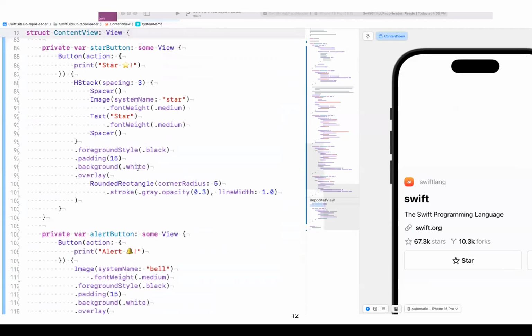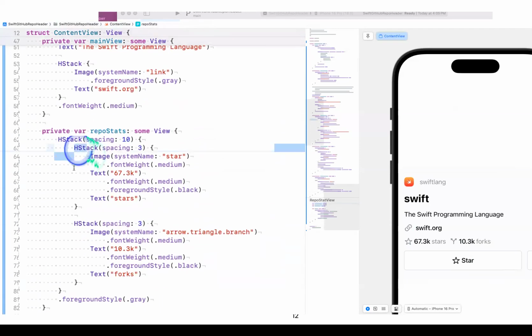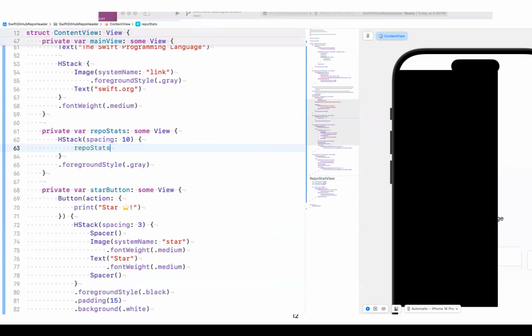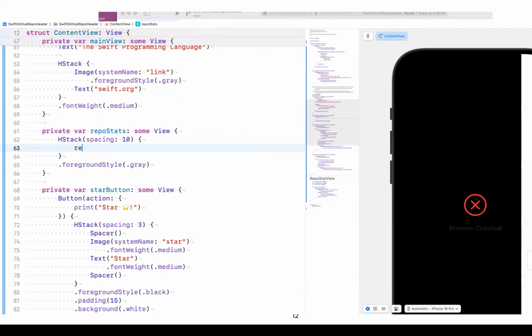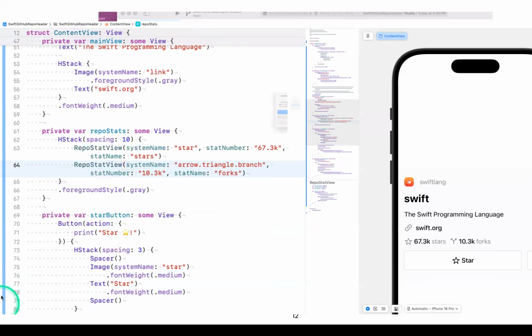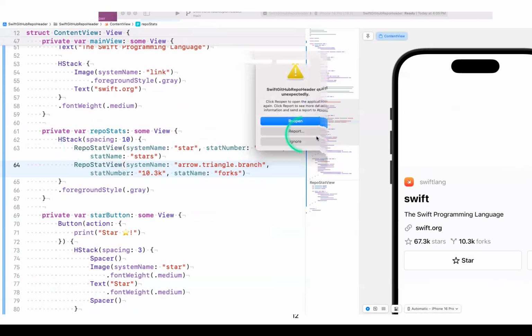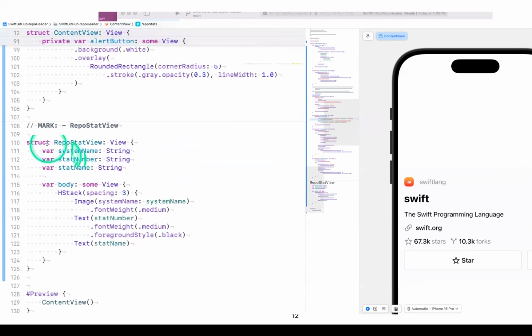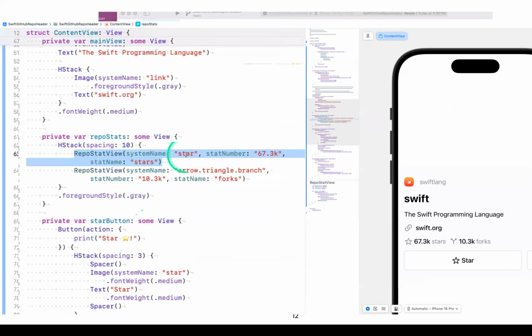And what that allows me to do is, if I go back up here, I could delete everything I have here. Sorry, give me one second. I could just use the view that I just created as a custom view and pass in the relevant arguments into it. And it will just show up just like before.